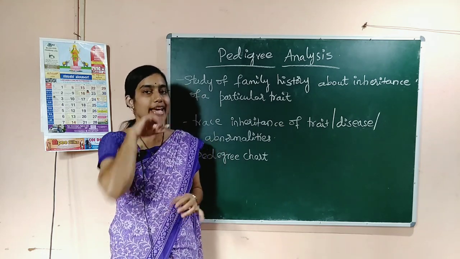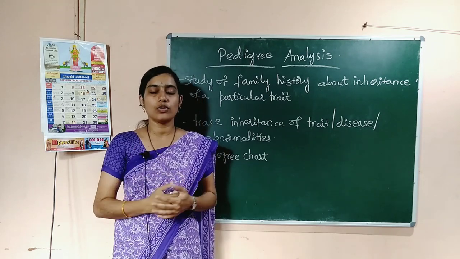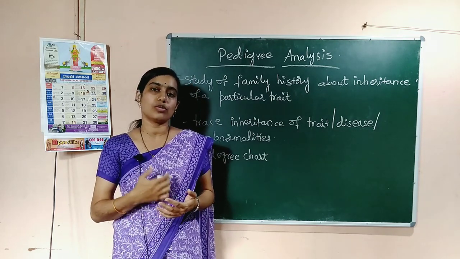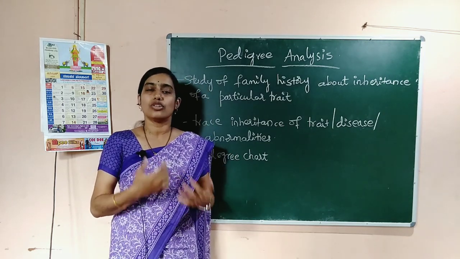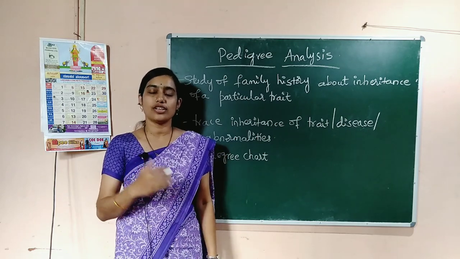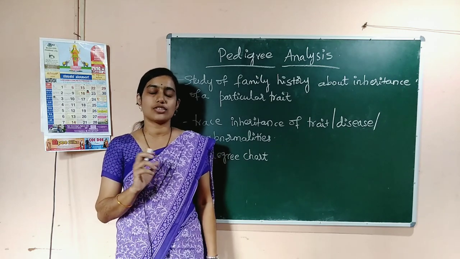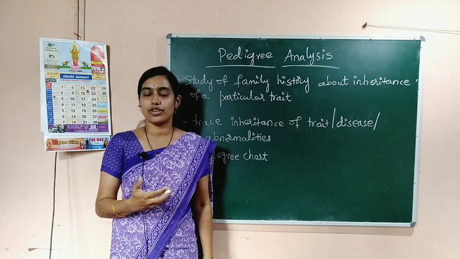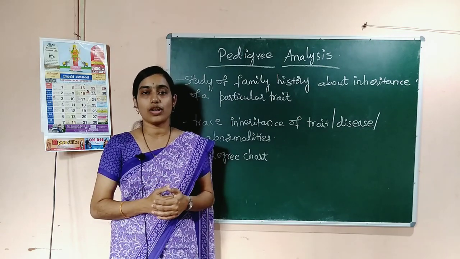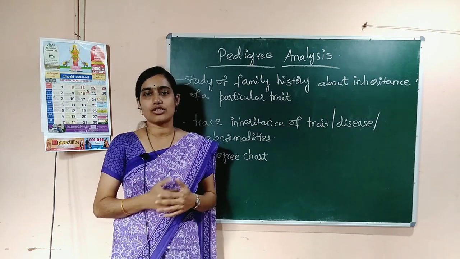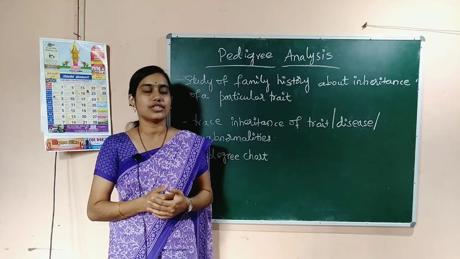Okay, pedigree analysis. So, as I told, some of the chromosomal changes or chromosomal disorders, or you can say some of the traits or some of the diseases, can be inherited from one generation to another generation, correct? So, some of the diseases or traits can be transferred or transmitted from one generation to another generation. This is what we call heritable characters or heritable traits.